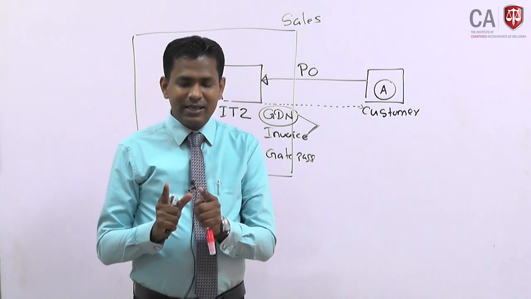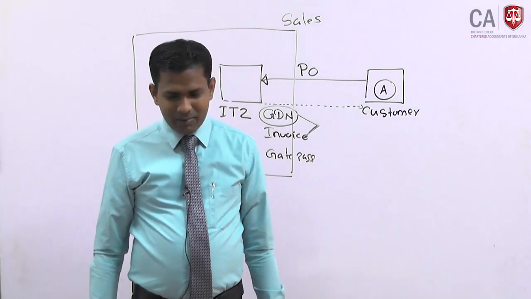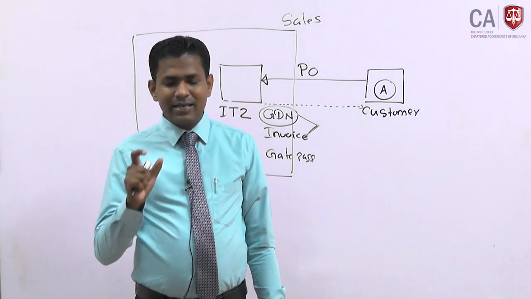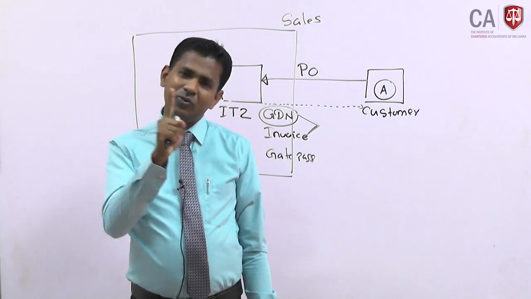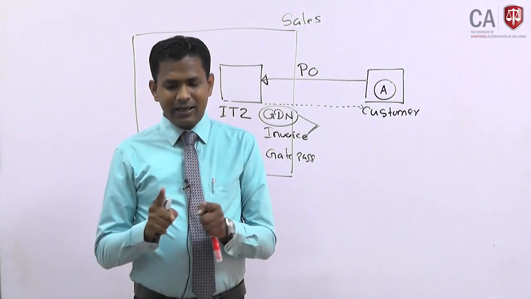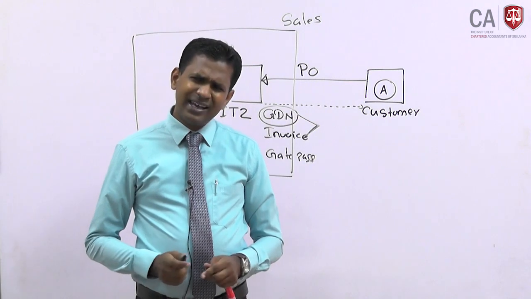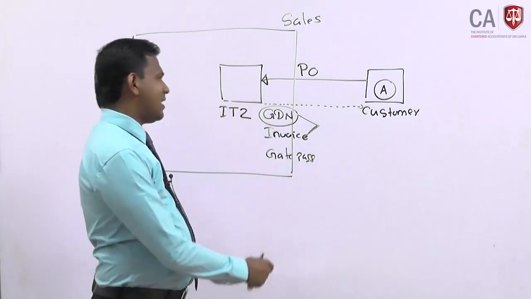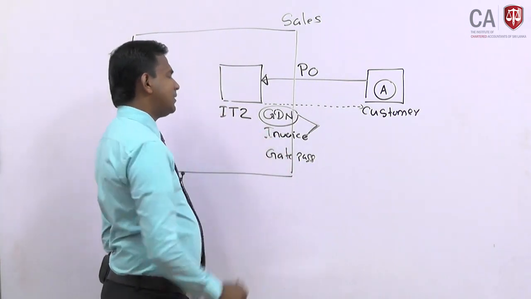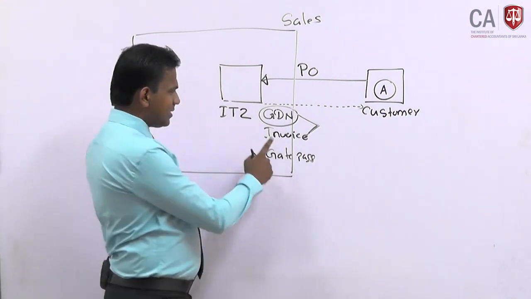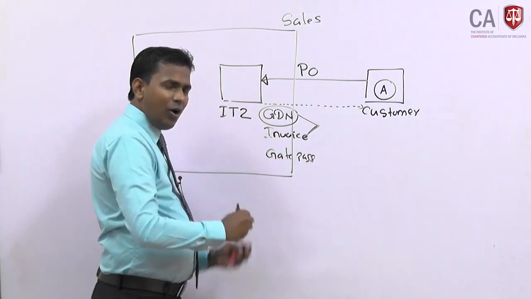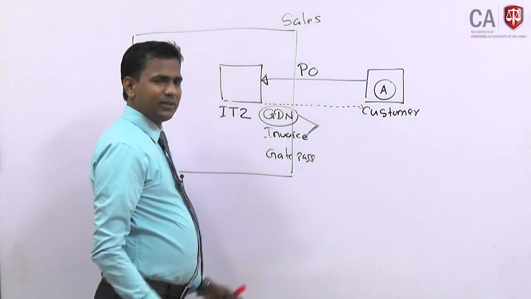Now we will see the particular internal controls. Number one, sales invoices are sequentially numbered. Yes, it is a very good internal control. Sales invoices are sequentially numbered, but does the sequence order of the sales invoices ensure that all the goods dispatched are invoiced?